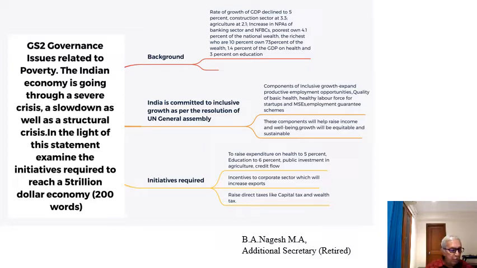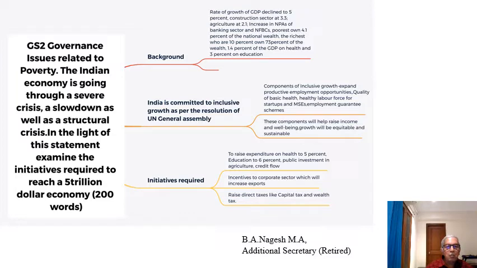Issues relating to development and management of the social sector. Services related to health, education, human resources, poverty, hunger.